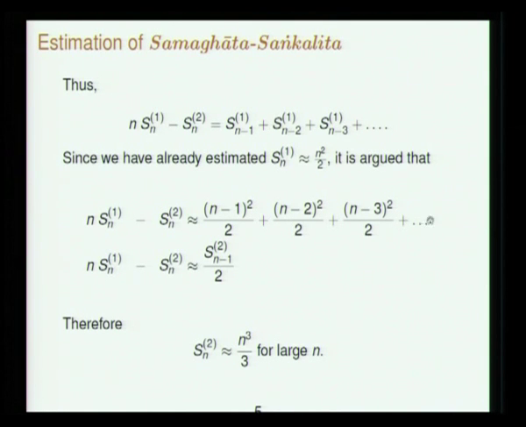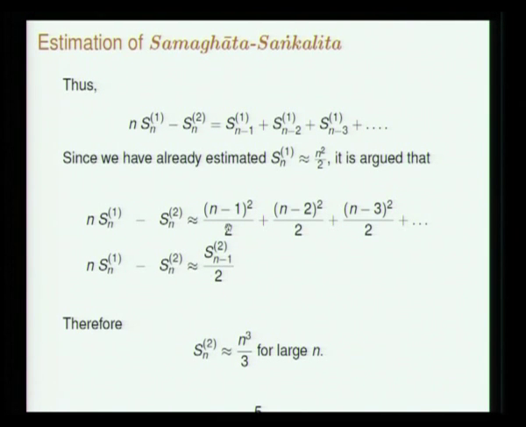And now you again behold that this is the sum of the squares of integers. Of course, for large n the later terms are not of significance, and so this whole sum can be written as the sum of the squares of the first n minus 1 integers divided by 2. So you have an equation like this.